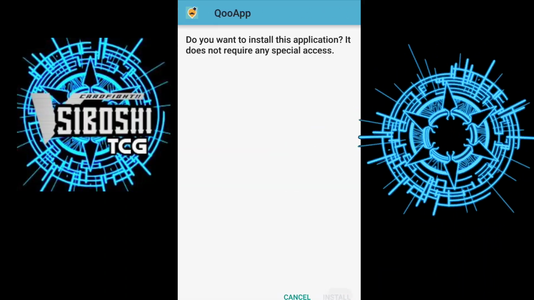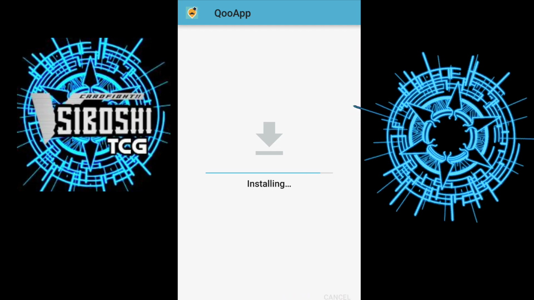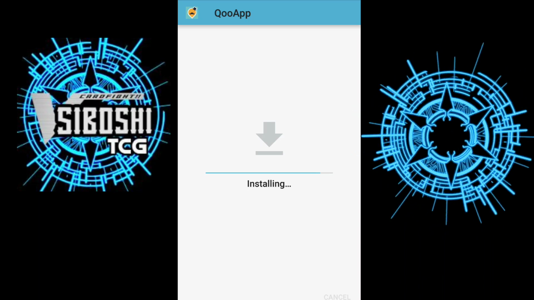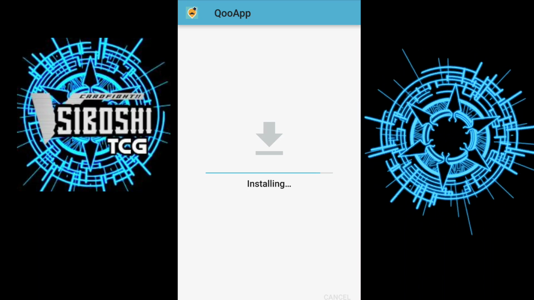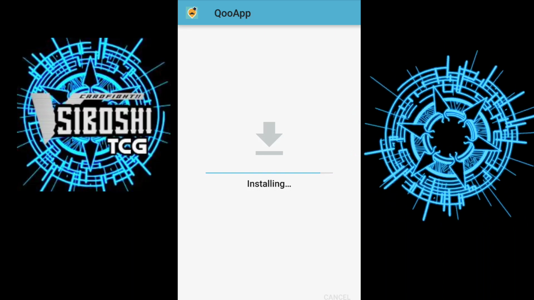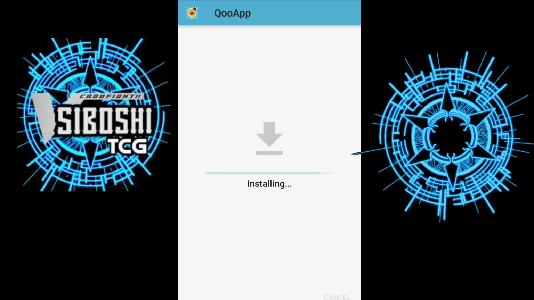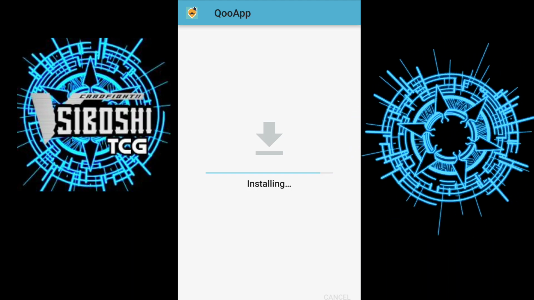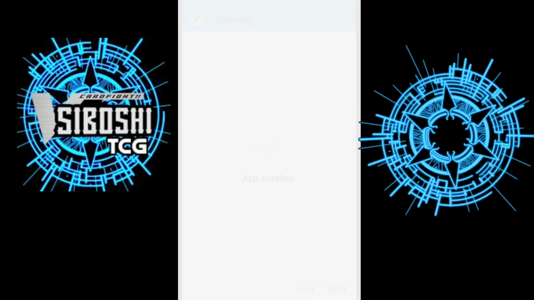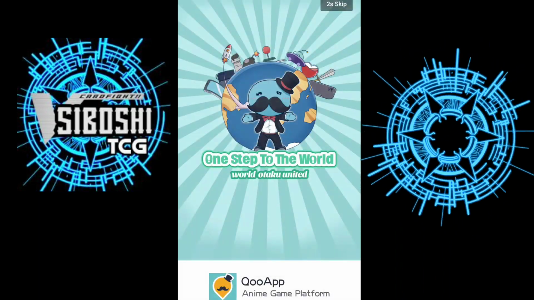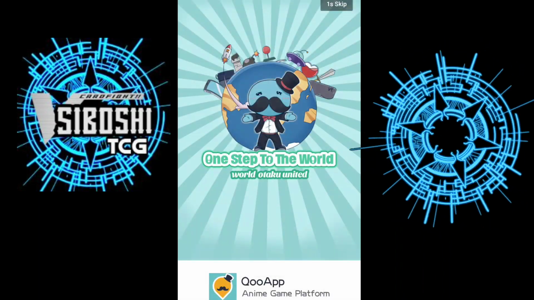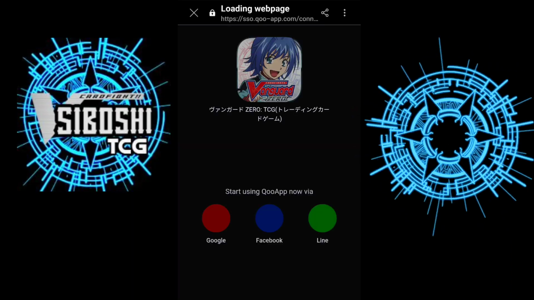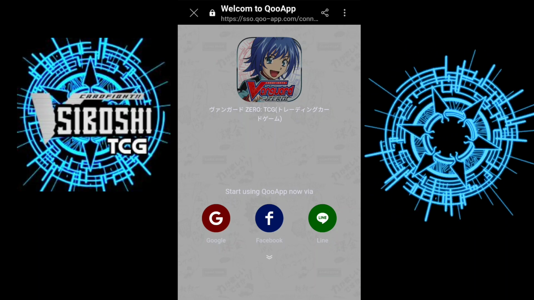Okay, once that's done, just click download, install. And then once that's done, there we go. Then go to open. It should open up the app that you just downloaded, and it'll take you directly to the Vanguard game. If it doesn't, just open up the QooApp, type in Vanguard, you'll find it.